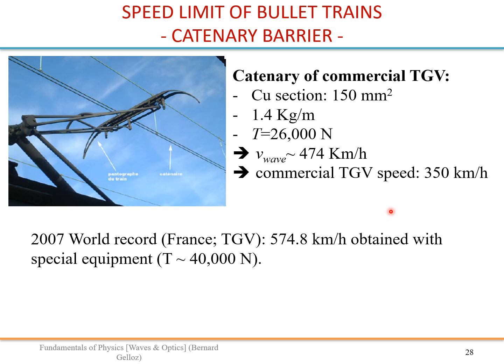There are examples of strings oscillating in real life. You have the guitar, of course, piano, etc. But you also have, for example, the catenary for trains.